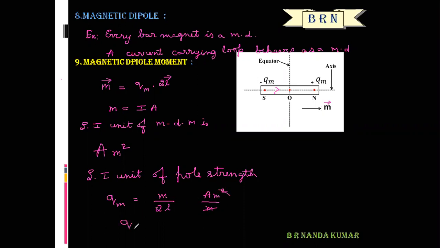Okay, so the SI unit of pole strength is ampere meter. The SI unit of magnetic dipole moment is ampere meter square. Okay, so pole strength is a scalar, but magnetic dipole moment is a vector physical quantity. It is always directed from south to north direction.